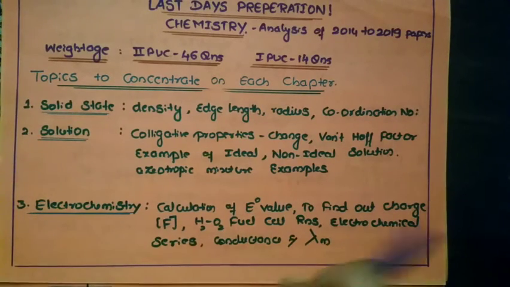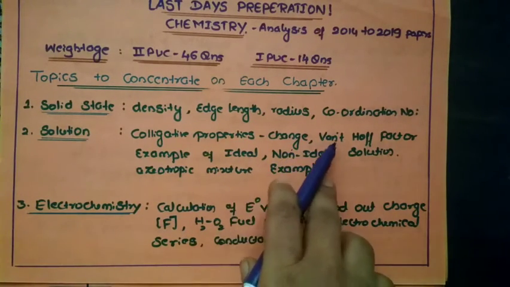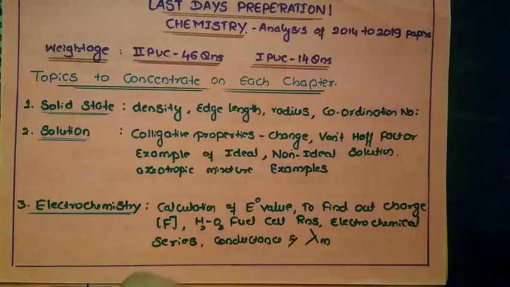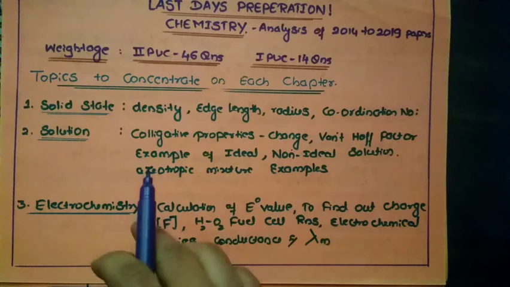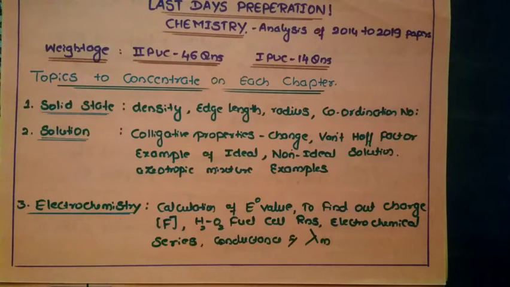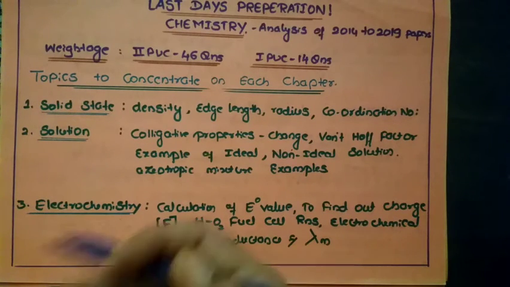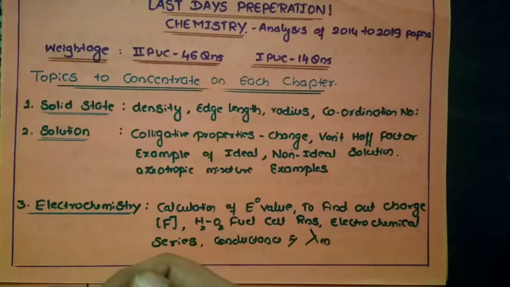Based on that you will get the change, and also the van't Hoff factor, about association and dissociation and what the value will be. Then there are examples of ideal and non-ideal solutions, where one example will be given and you have to write which of the 4 is ideal or non-ideal. Azeotropic mixture examples, minimum boiling azeotrope and maximum boiling azeotrope with their examples, also play a very important role. How to remember the examples I have explained in one of the videos, which I will mention in the description box. So this is about solutions.